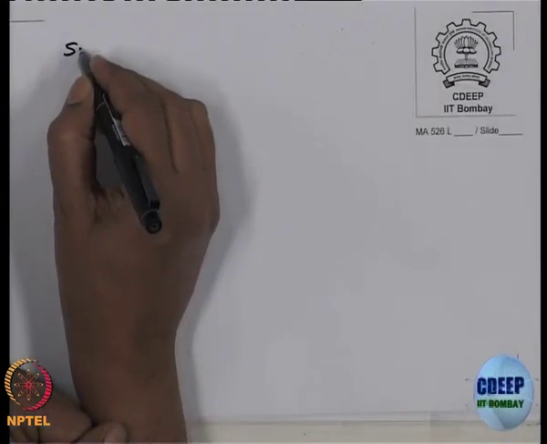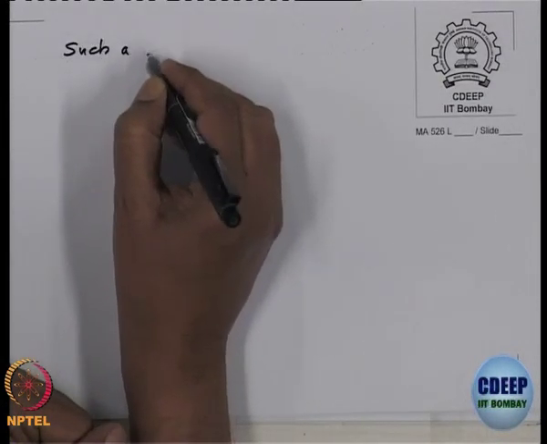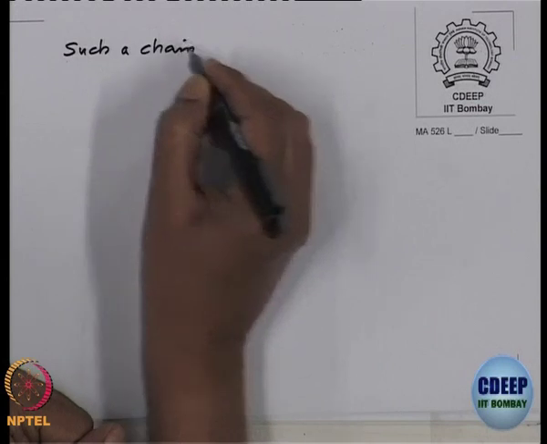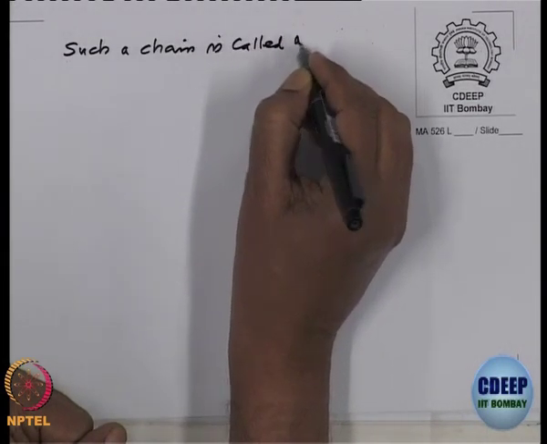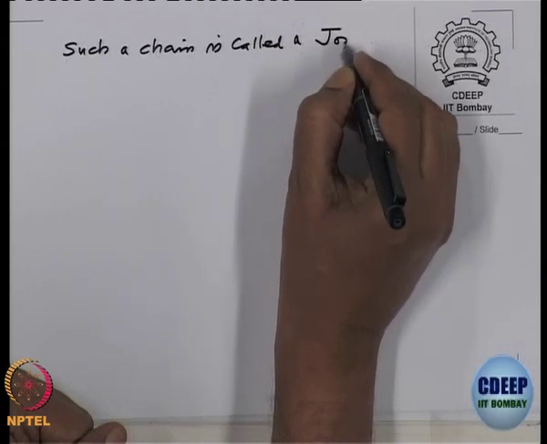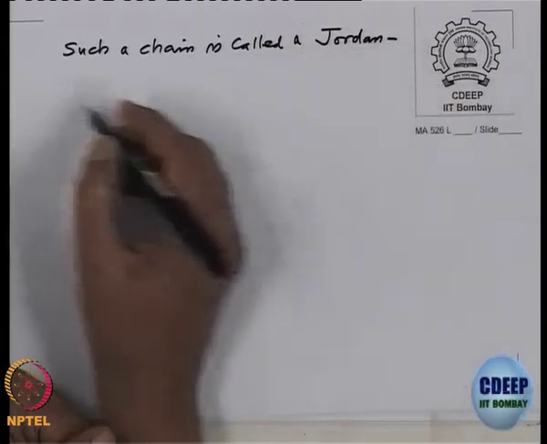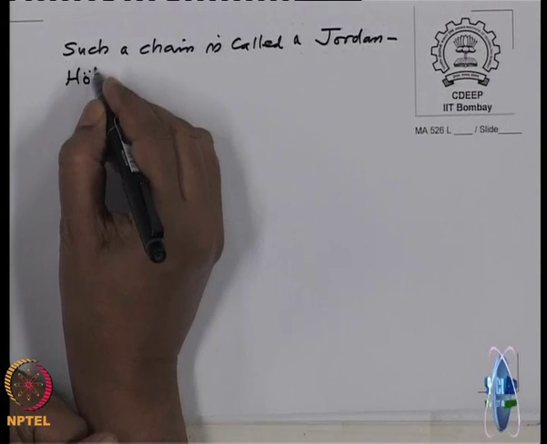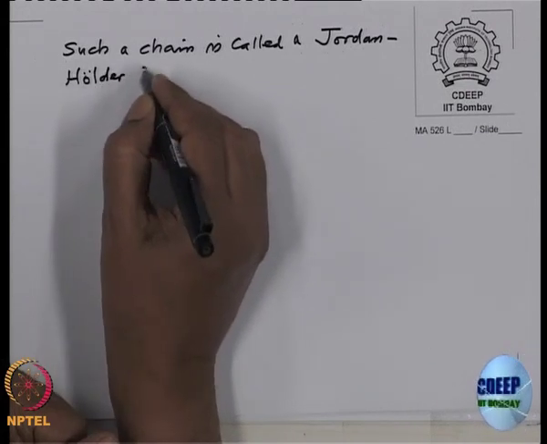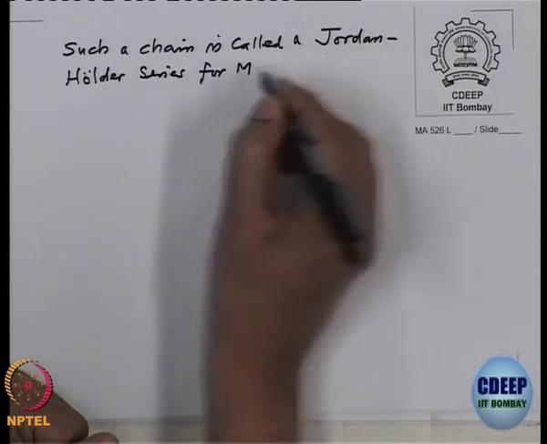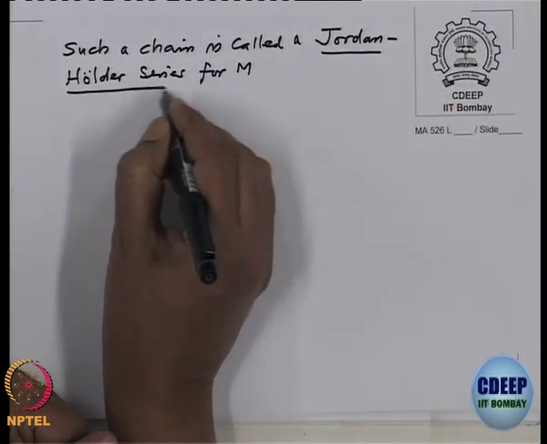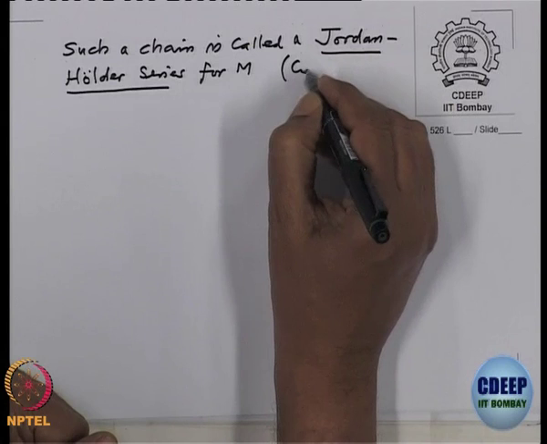Such a chain is called a Jordan-Hölder series for M. Some people also call it a composition series.